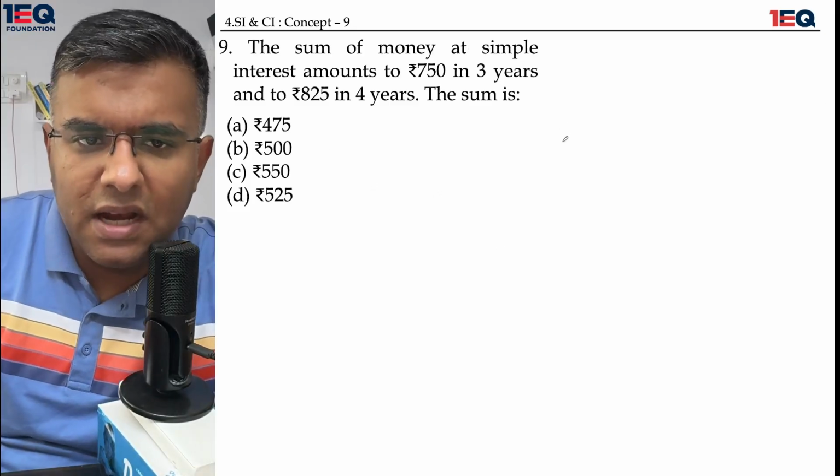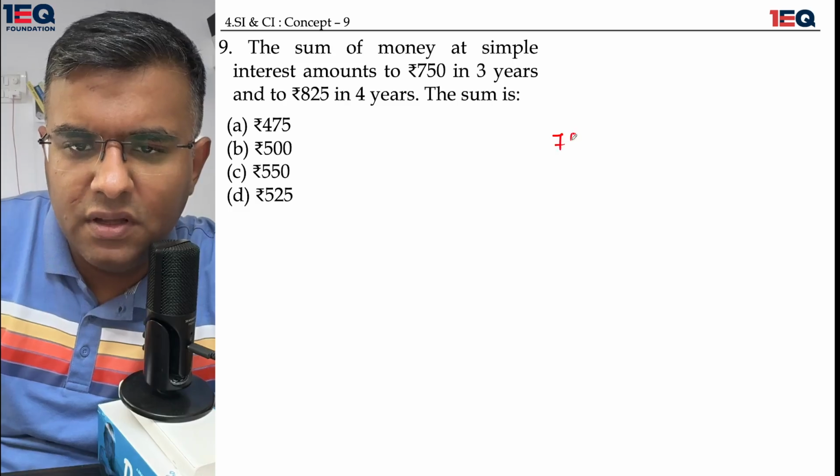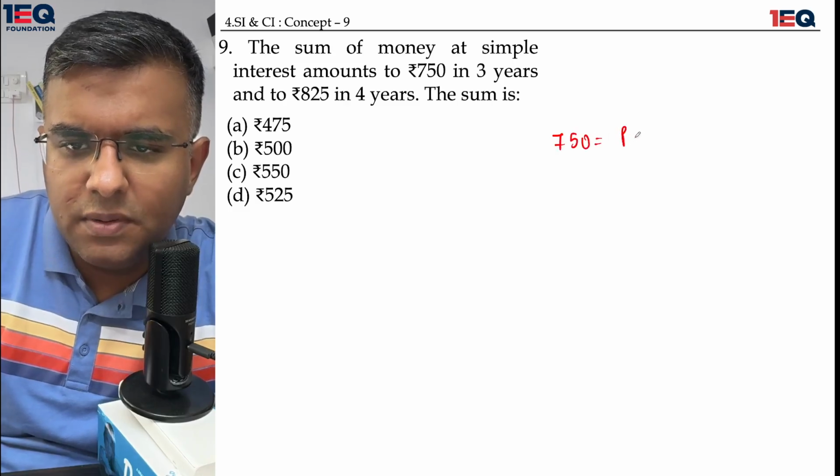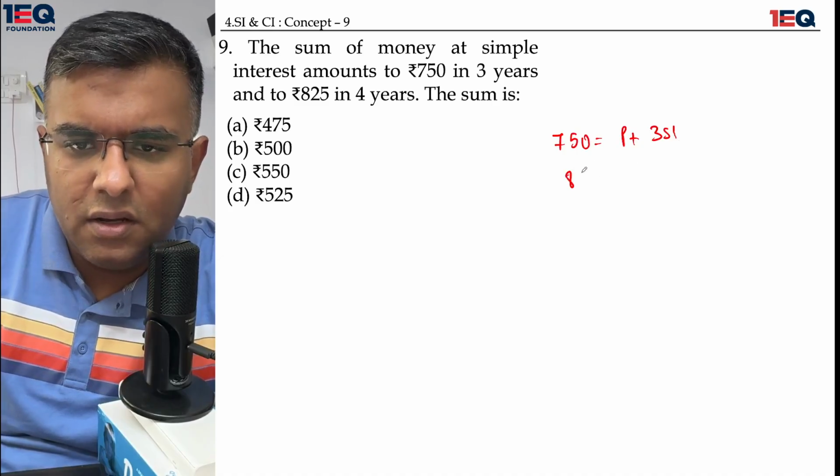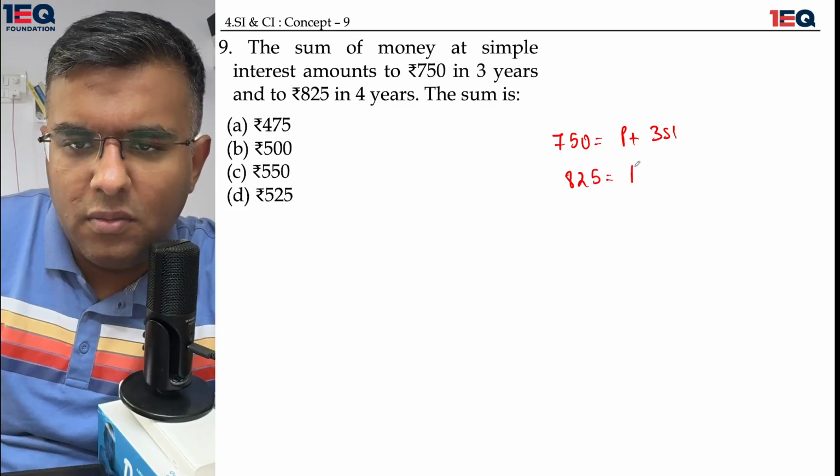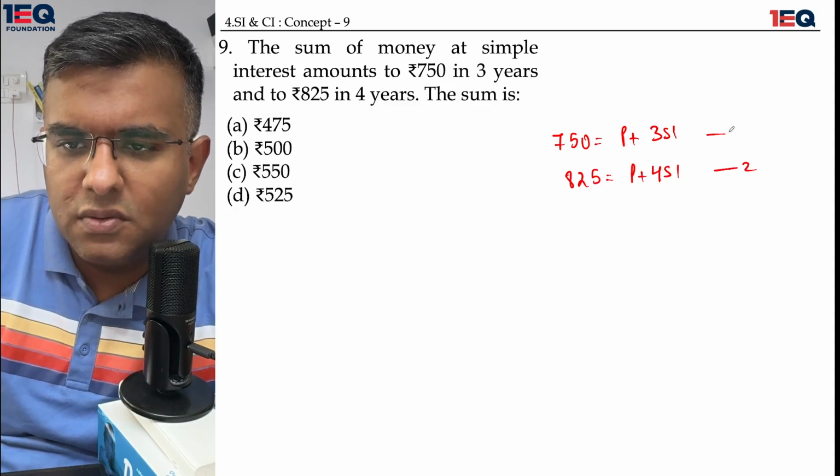A sum of money at simple interest amounts to 750, which is principal plus 3 times of SI, and 825, which is principal plus 4 times of SI. This is equation 2, this is equation 1.